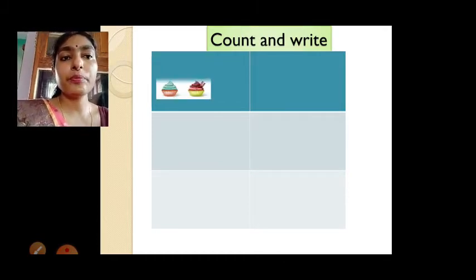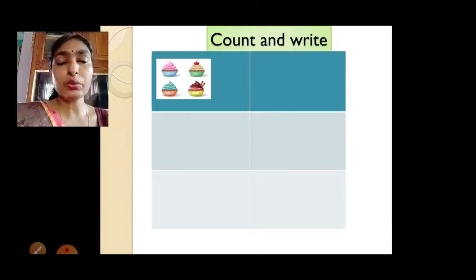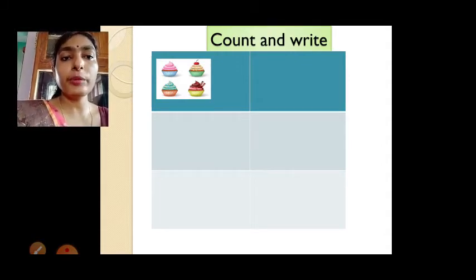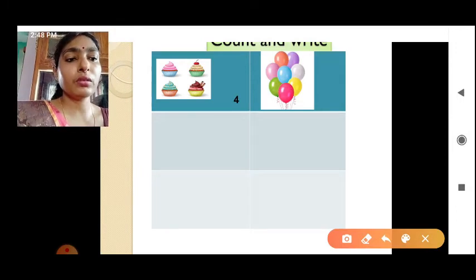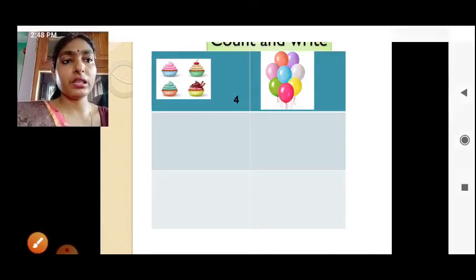Okay, let's see. See here some ice creams are there, which is your very favorite. Let us count: 1, 2, 3, 4. So total how many? 4 ice creams are there. Okay, next, we will count how many balloons are there. See, 1, 2, 3, 4, 5, 6, 7, 8. So total 8 balloons are there.